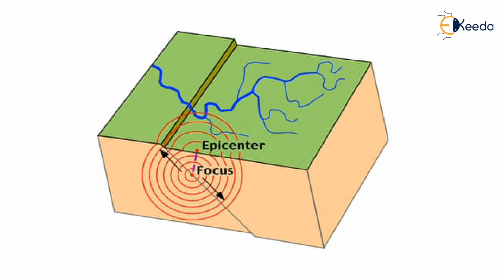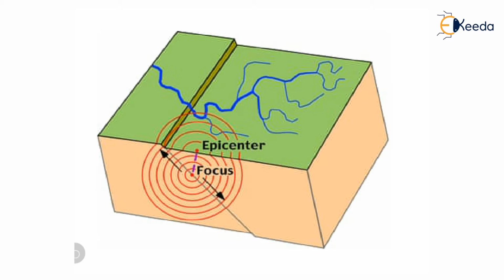So remember, before going towards the terminology of the earthquake, you must watch my video on the causes of the earthquake and the effects of the earthquake, so you can better understand. Just a little bit of explanation of the causes of the earthquake. Different pressure and stress are developed within the earth due to plate tectonic movement.